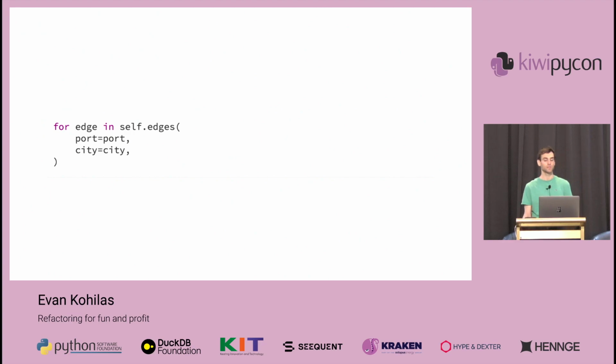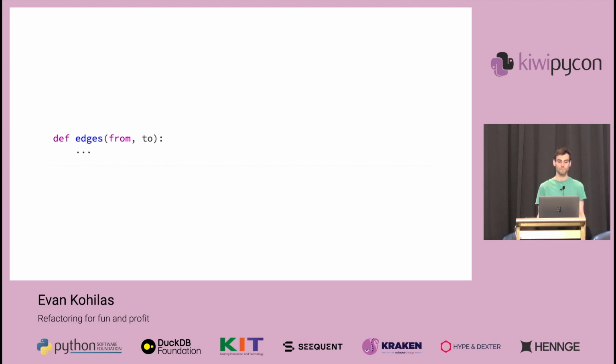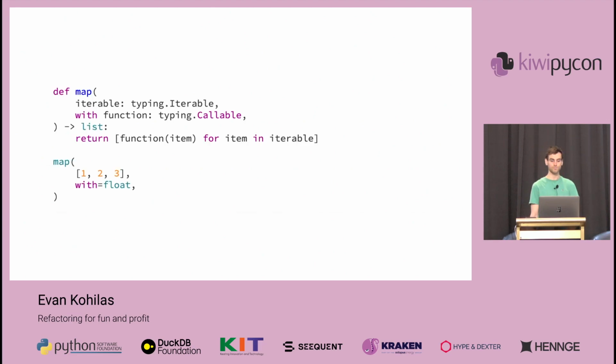Now you might be wondering, what about the case where the name of the variable being passed in is named the same as the argument? Isn't that redundant and noisy? Well, yes, but maybe this is a good opportunity to rename the parameters. Perhaps it would be more descriptive to use names like from and to, making the code more natural to read. But then they might not make for great variable names inside the context of the function, or like in this case, where the from is actually a keyword in Python.